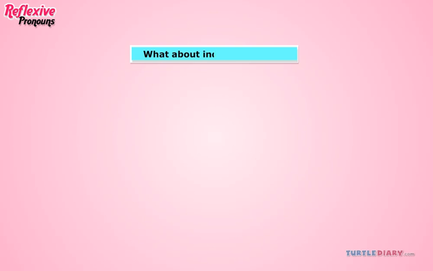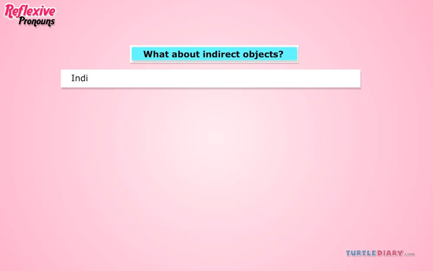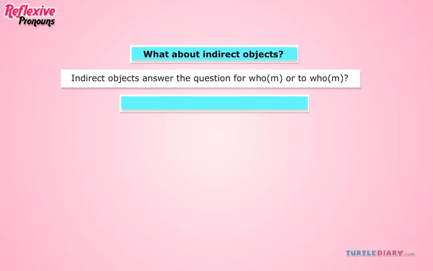What about indirect objects? Indirect objects answer the question for who, for whom, or to who, or to whom. Mary bought the purse for herself.